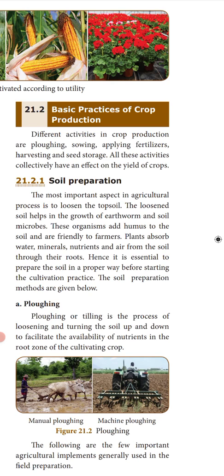Do you understand? So, what are the different practices of crop production? Different activities in crop production are plowing, loosening the soil, sowing the seeds, then applying fertilizers so that the plant will grow healthy. It might be natural fertilizer or artificial fertilizer. Then after the proper growth of the plant, harvesting the products, and then again you have to store it in a proper area, otherwise it will get spoiled.